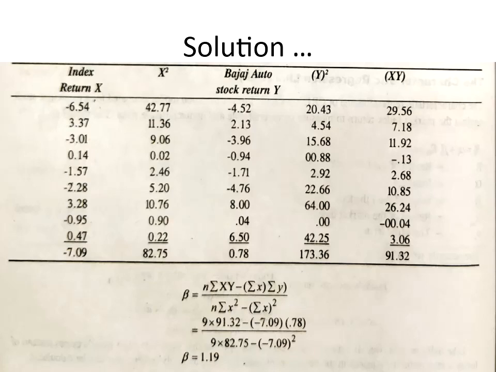So summation of xy is 91.32 minus, see, summation of x is there. So what is summation of x? Minus 7.09. So minus into minus will become plus, into summation of y. So summation of y is what? 0.78, right? Divided by n into summation x square. Summation x square is what? Directly 82.75, minus summation x whole square. It is summation x, meaning minus 7.09, whole square. We have got the beta value to be equal to 1.19. Clear, students? Then we will solve for alpha.